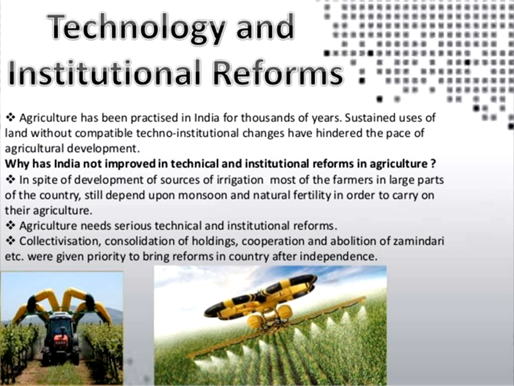But agriculture needs technical and institutional reforms in a large manner. That goes for collectivization, consolidation of holdings, cooperation, and abolition of zamindars. Earlier, all the lands were under the control of the zamindar system, because the British had implemented it, and zamindars collected the tax from the farmers.